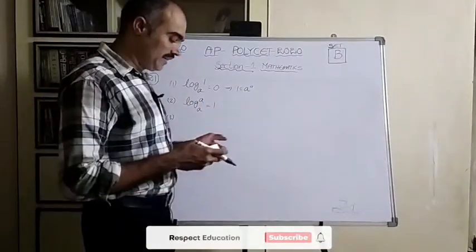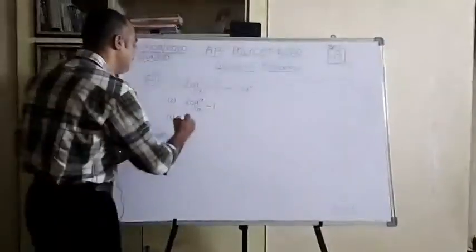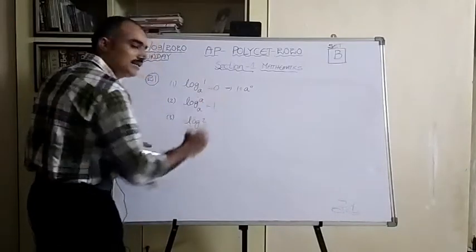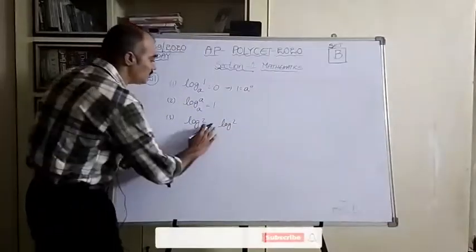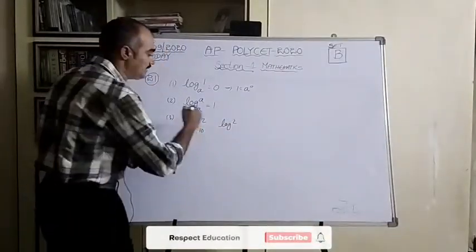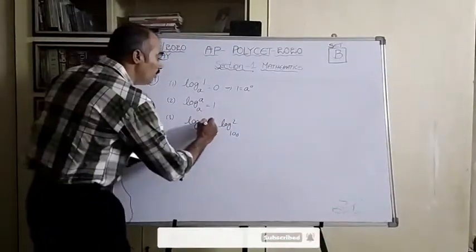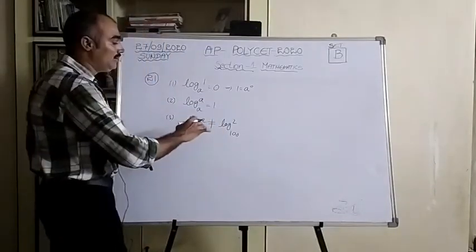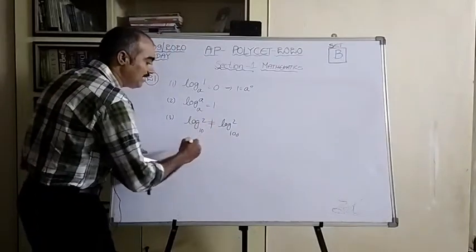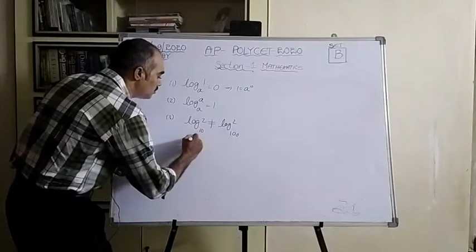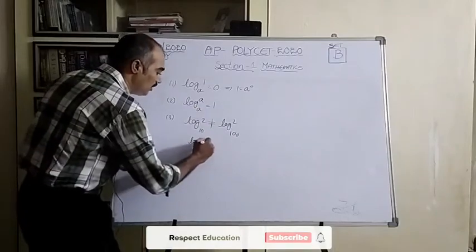Now let us see the third one. Logarithm of a number with different bases have different values. Let us check here. For example, we are taking log 2 with different bases. Here I am taking base 10, here I am taking base 100. Now I find the values. Here he is saying that both the values are different. Let us find out whether they really are different or not. So log 2 base 10 can be written as log 2 by log 10. Log 10 value is already 1. So it is log 2.